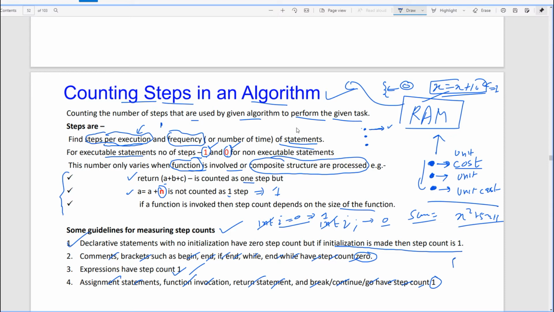If there is a function call of f of 3, then what is the step count? 1. If there is a return statement, return 4, this is step count 1. Break, this is step count 1. Okay. Shall we move on?